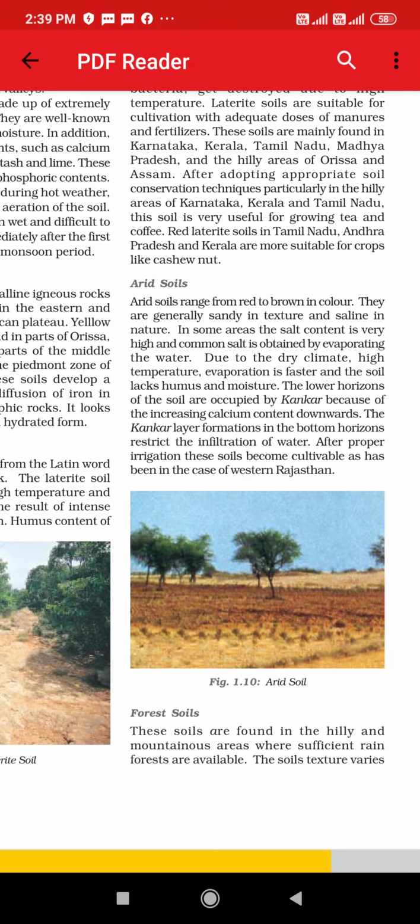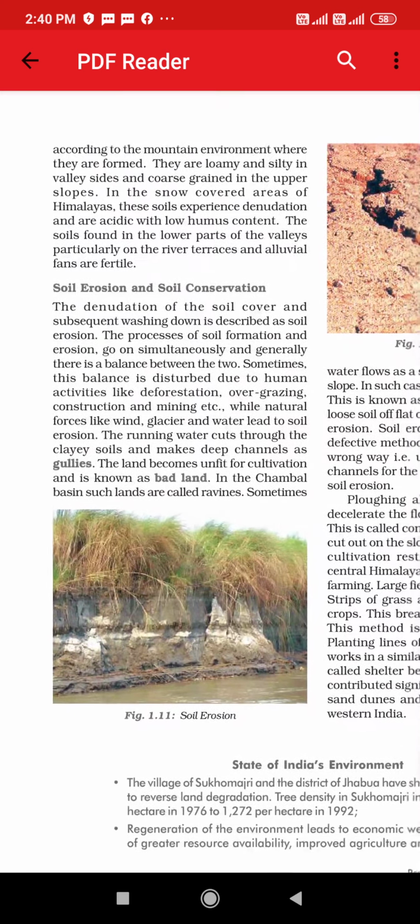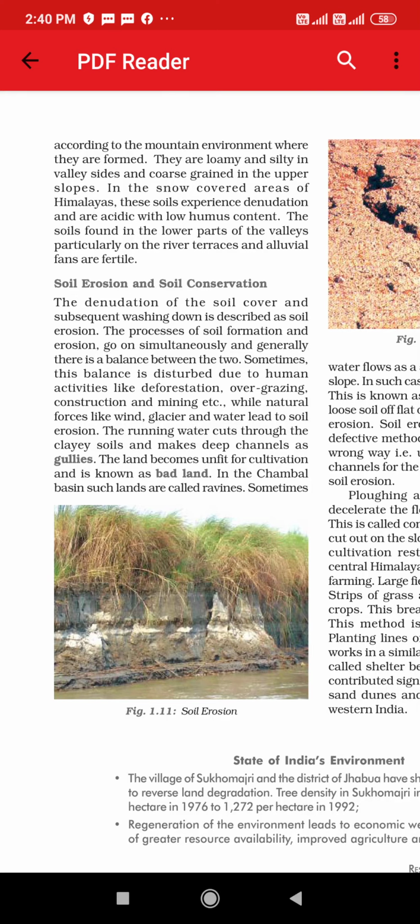Next is the forest soil, right? These soils are found in the hilly and mountainous area. Forest soil means those soil which are found in the forest area and mountainous area. Hilly areas we can see where sufficient rainforest are available, and where there are forests, of course it is possible that rainfall will be more there. The soil texture varies according to the mountain environment where they are formed. Of course the texture of the soil will be different because it will depend on the type of the mountain. They are loamy and silty in valley sides.